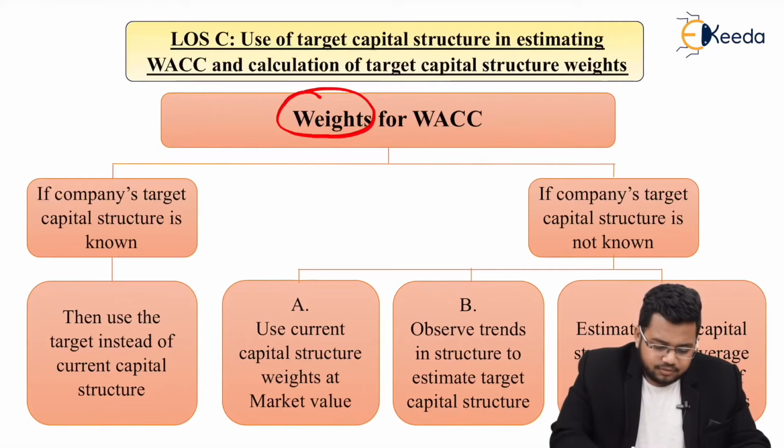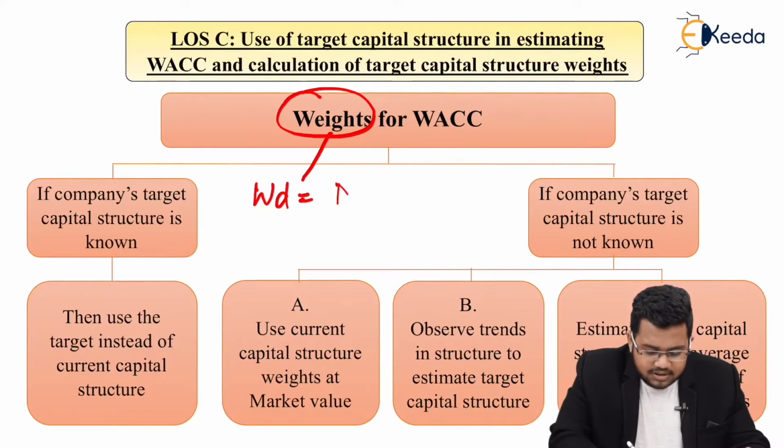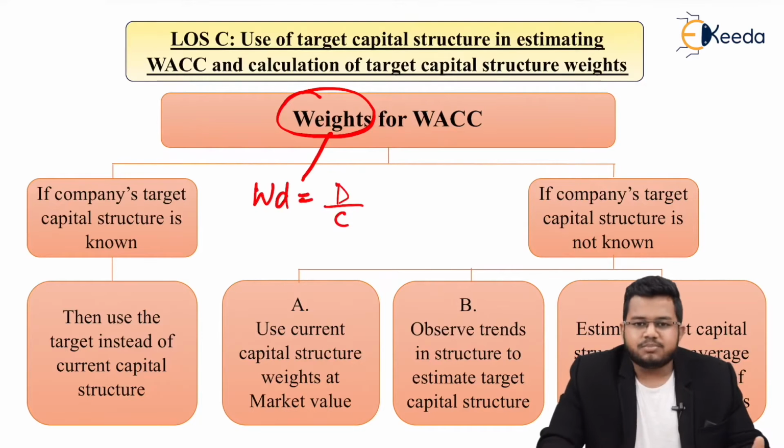If you remember, weights were easy. What was WD? It was debt upon capital. Simple. But no, this is not the case. Now, let's say it is January and you have a balance sheet which ended on 31st December.